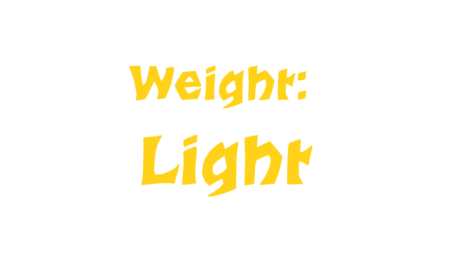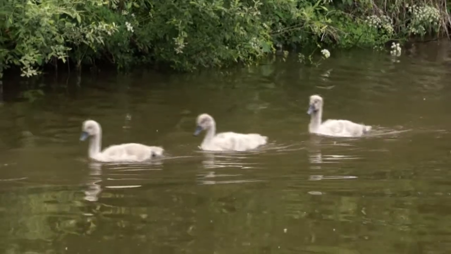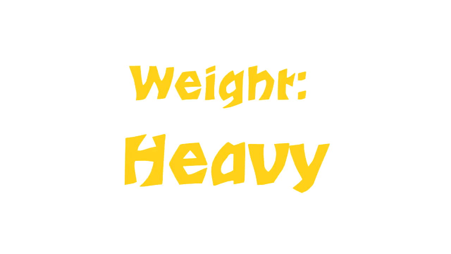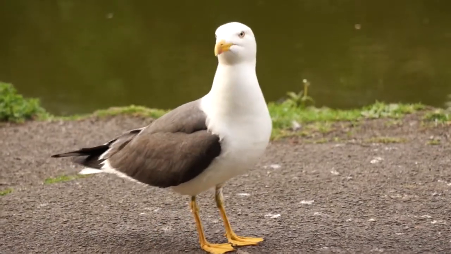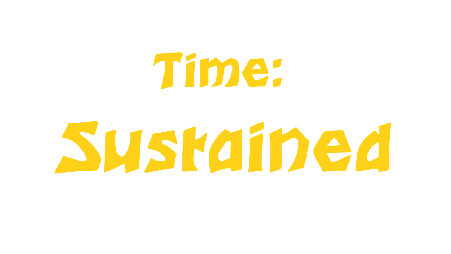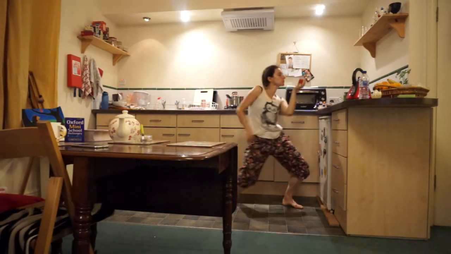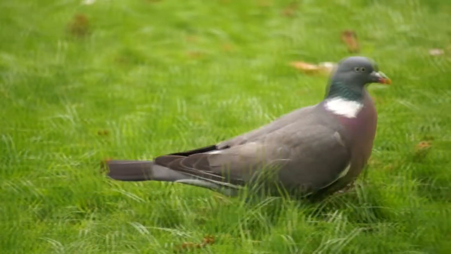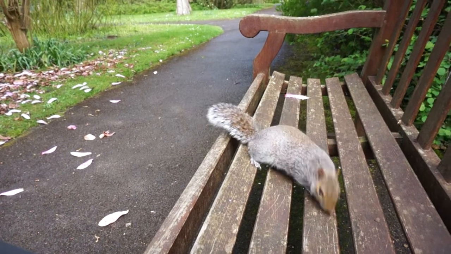Weight can be light, like a group of swans gliding down the stream, or heavy, like this upper-class seagull walking towards you. Time can be sudden or sustained, like me dancing in the kitchen. Space can be direct, like this confident pigeon going for it, or indirect, like this squirrel hesitating to make a move.